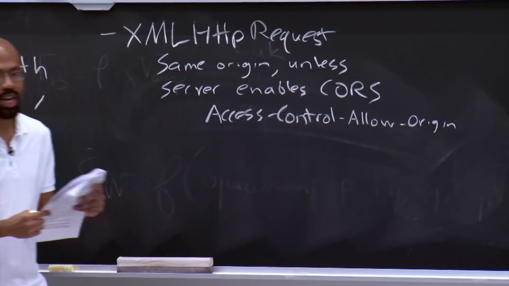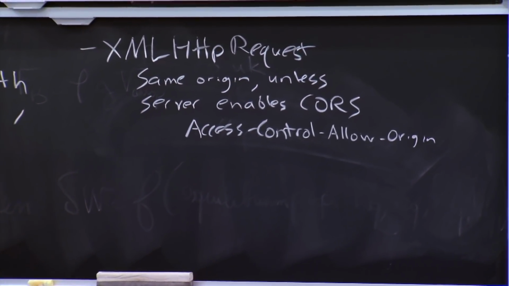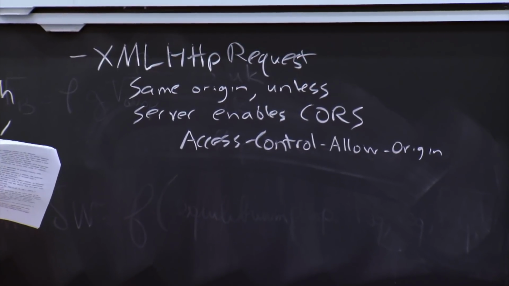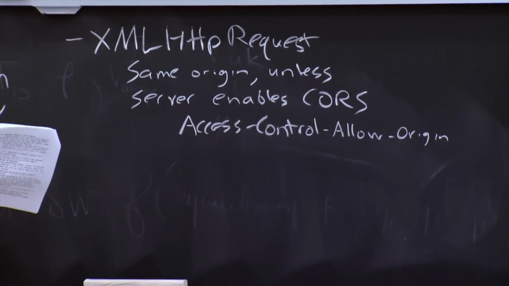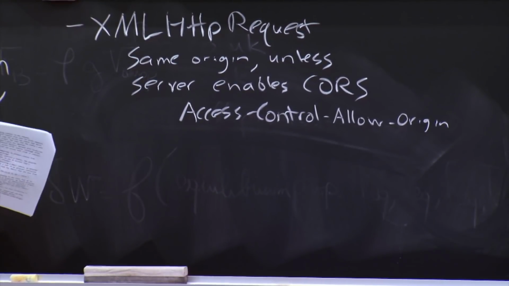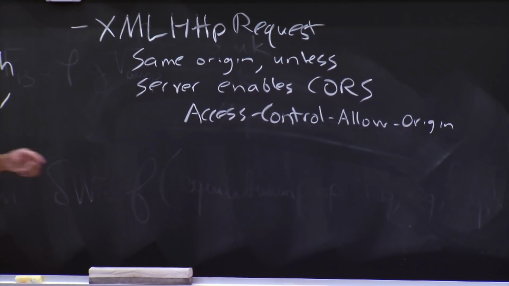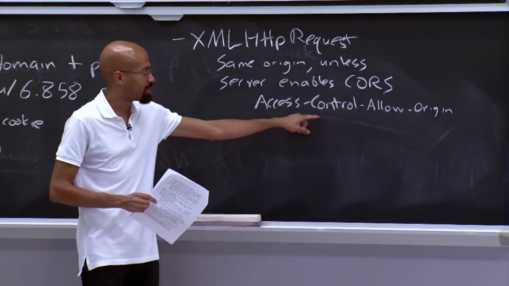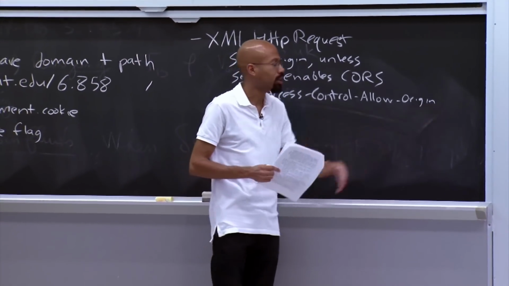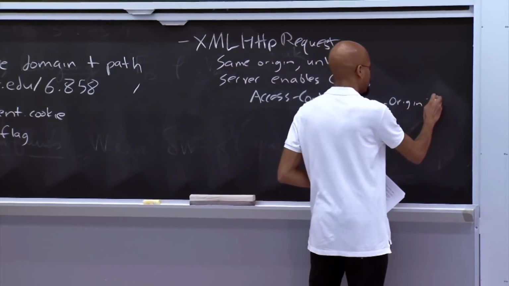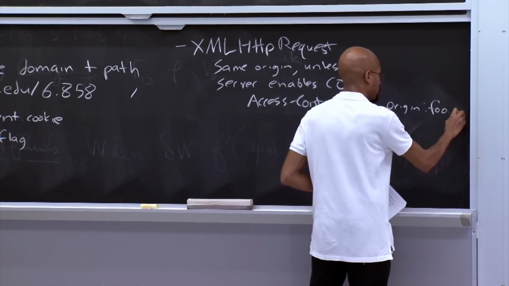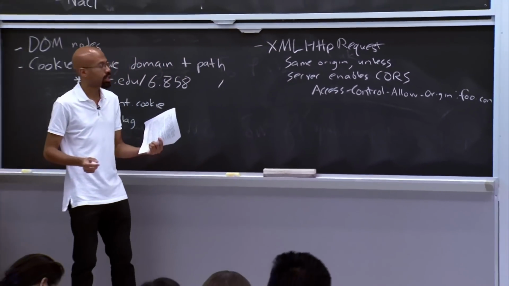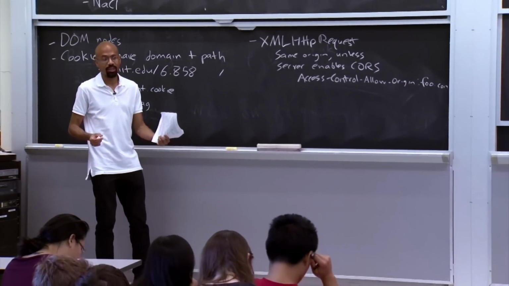So let's say that JavaScript from foo.com wants to make an XML HTTP request to bar.com. So that's cross-origin, as we've described in the rules so far. If the server in bar.com wants to allow this, it will return in its HTTP response this header that's going to say, yes, I allow, for example, foo.com to send me these cross-origin XML HTTP requests, right?